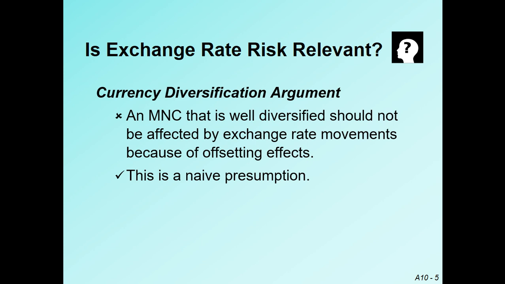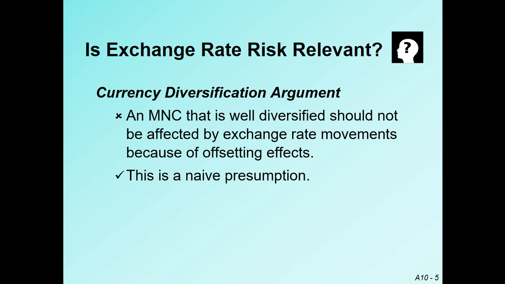So this is called the diversification argument regarding exchange rate risk, and this loss is not related to the product, the market, or the economy. This risk or loss is related only to the exchange rate movement.